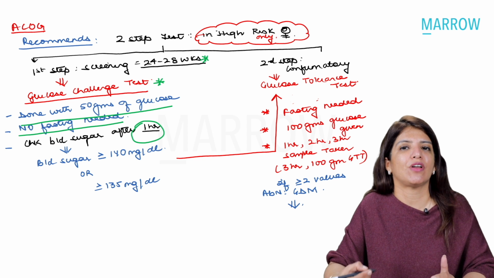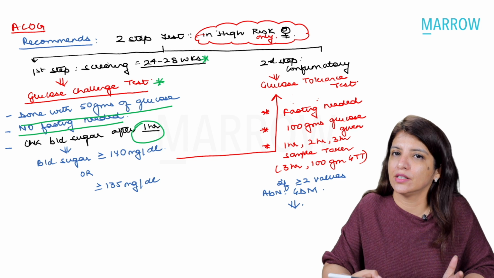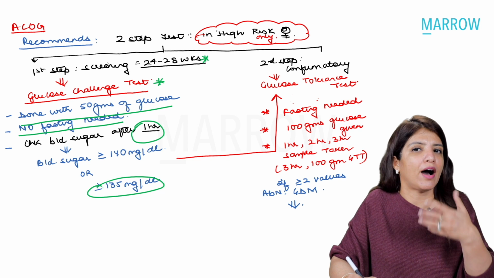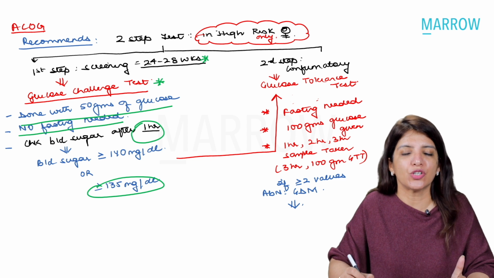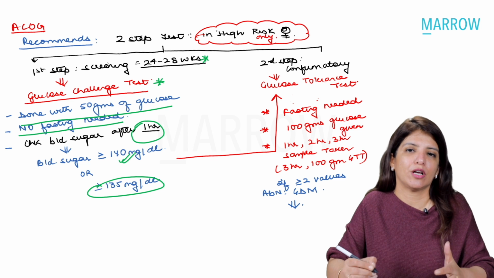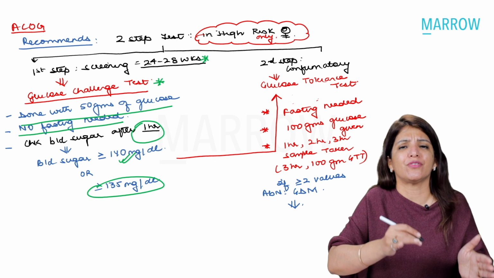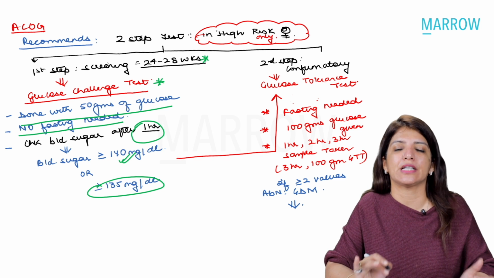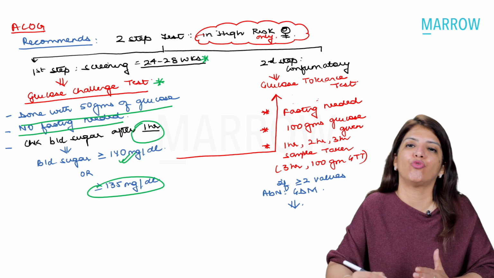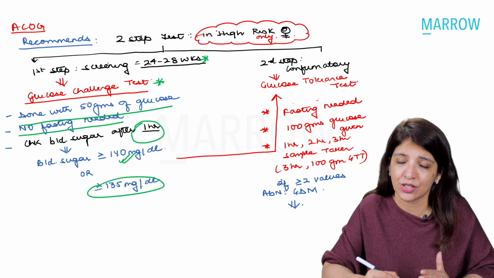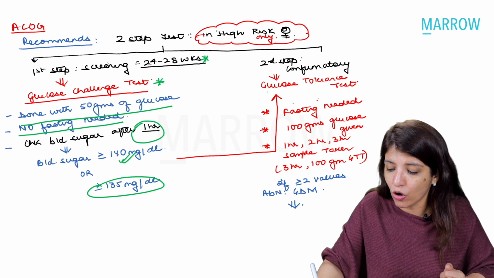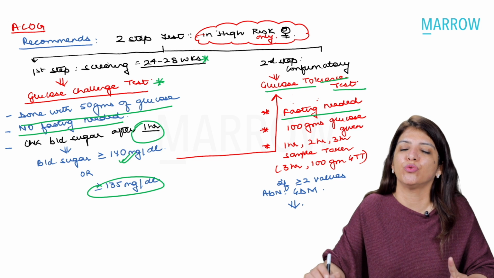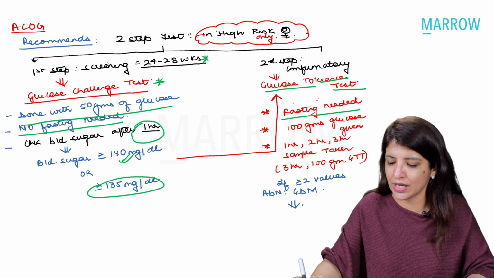Some studies say that if levels are more than or equal to 135, then the confirmatory test is done. But if you take the levels as 135, then you get a higher false positive rate, right? That is why the criteria which ACOG now recommends is 140 only. In between, they were saying that let us shift it to 135, but again, it is 140. Right? Now, if the levels are more than or equal to 140, then you go for a confirmatory test, which is your glucose tolerance test. And for glucose tolerance test, fasting is needed. The amount of glucose which you are going to give for a glucose tolerance test, according to ACOG, is 100 grams.